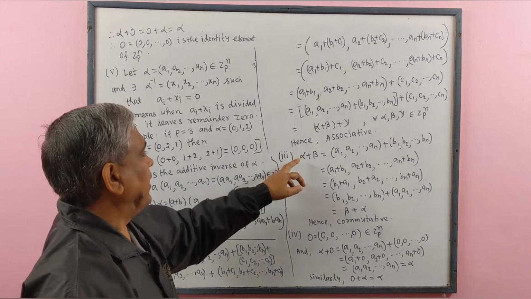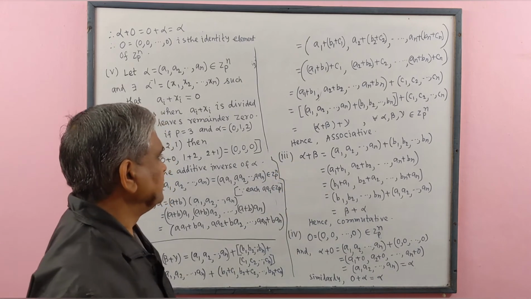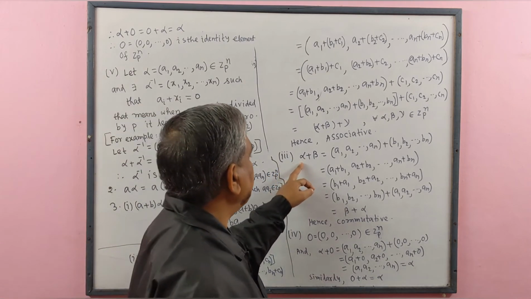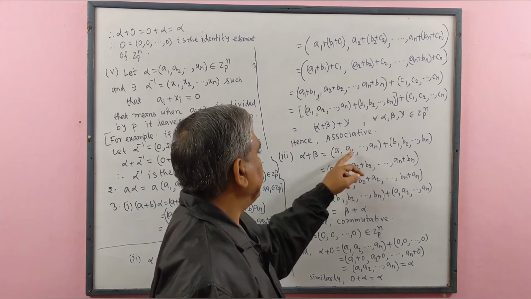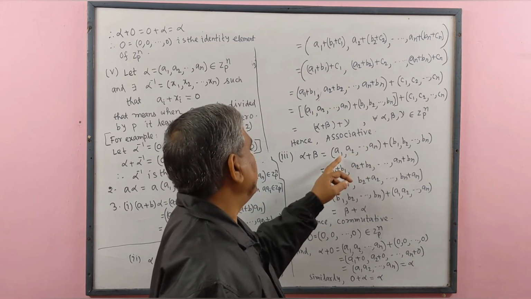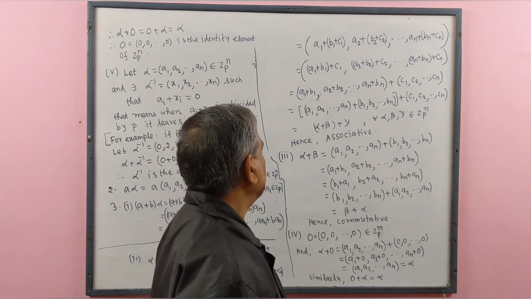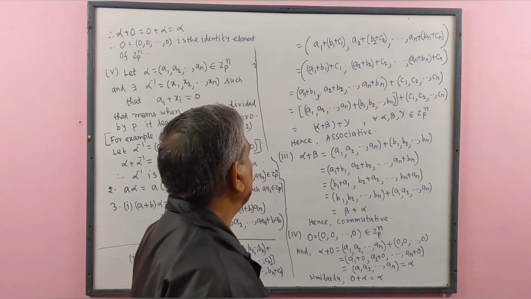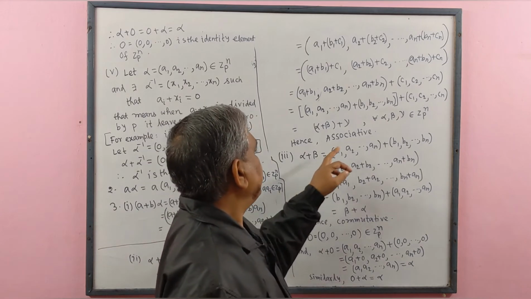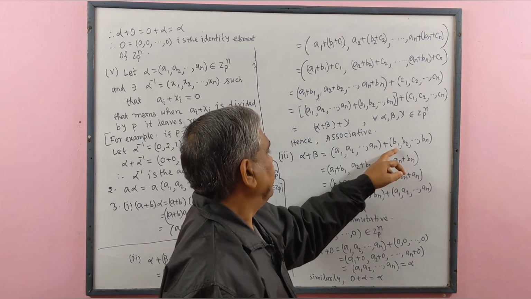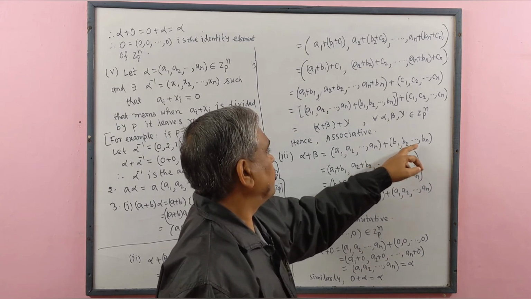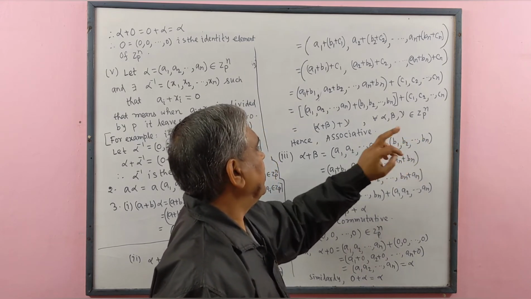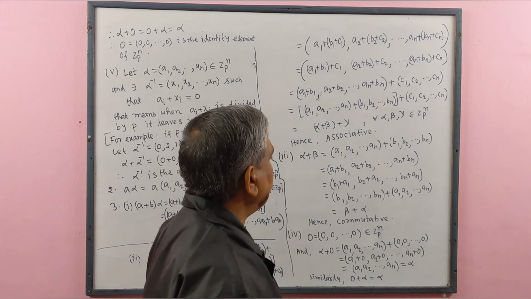Number 3, alpha plus beta. Alpha is written as the n-tuple a1, a2, ..., an. Each ai belongs to Zp. Similarly, beta is written as the n-tuple b1, b2, ..., bn. Each bi is an element of Zp.